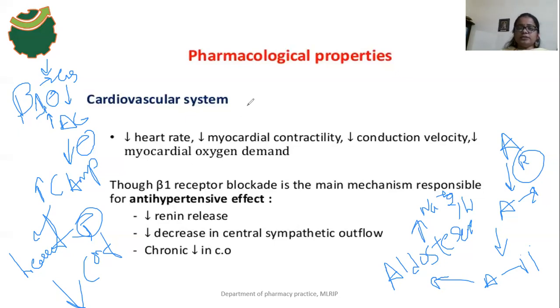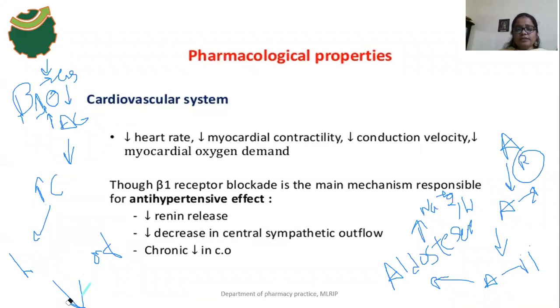The propranolol drug blocks the activity of beta 1 receptors, so there is a decrease in cyclic AMP formation in cardiac muscles, so there is no contraction effect. That's why heart rate decreases, myocardial contractility decreases, conduction velocity decreases, and oxygen demand decreases.